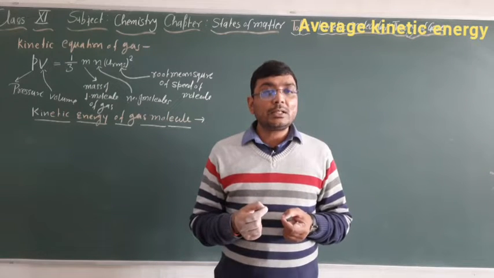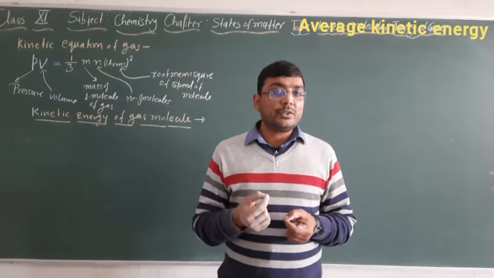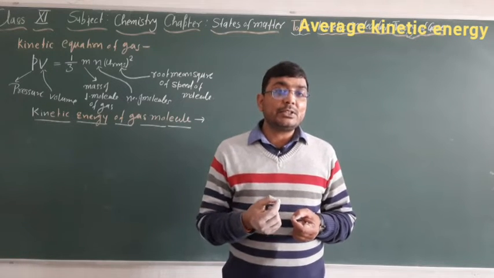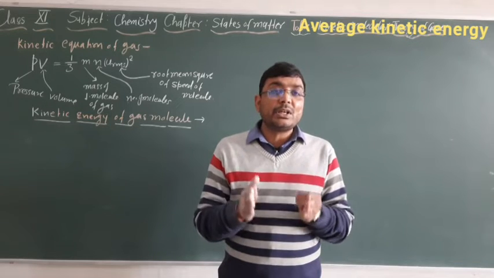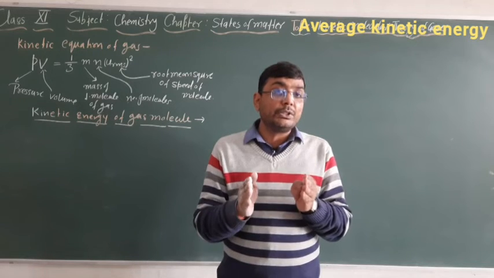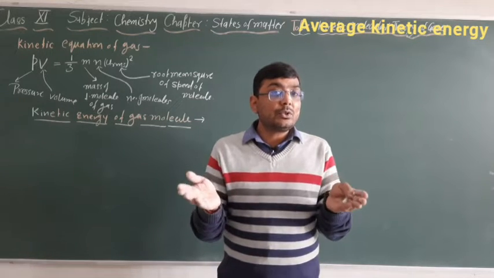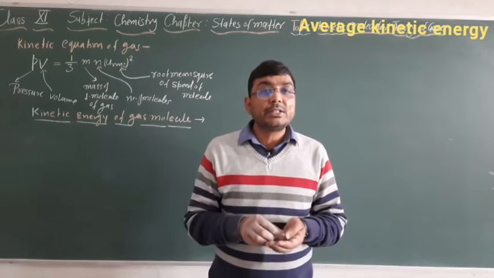So we measure their average kinetic energy, and as we know, average kinetic energy is the sum of the kinetic energy of all molecules divided by the total number of molecules. So we get the average kinetic energy of the molecules.